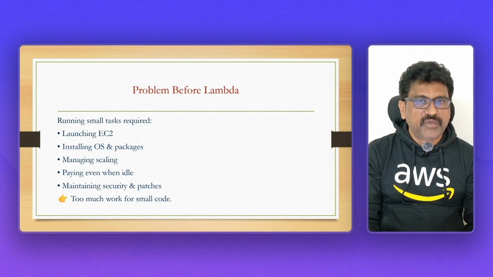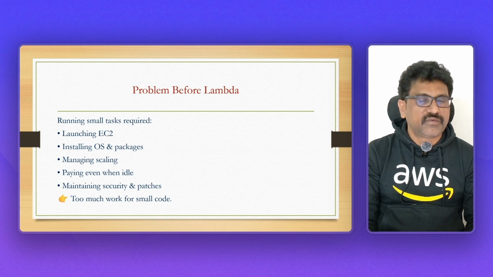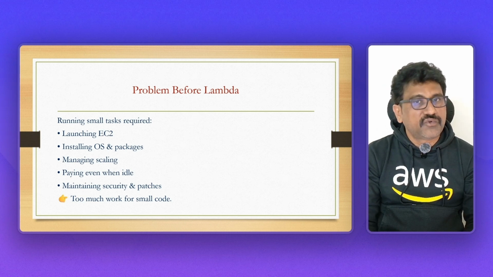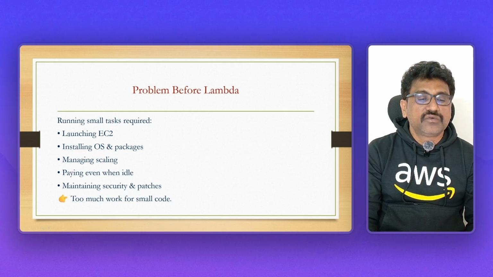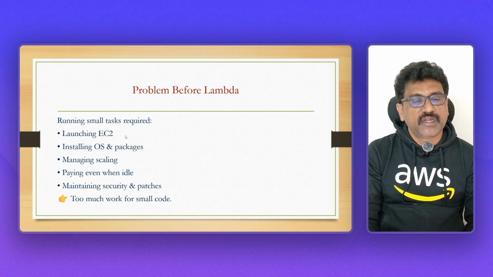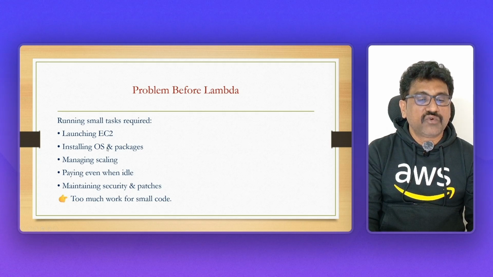Forget about Lambda. Before Lambda, we had only one option, EC2. Whether it is a small application, a small piece of code, or a big application, for that we need to launch an EC2 instance. That means we need to create an EC2 instance. We have already seen in the day 4 EC2 video how to create and launch it, and installing OS and packages.